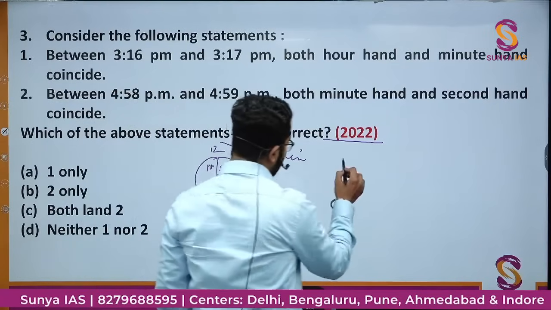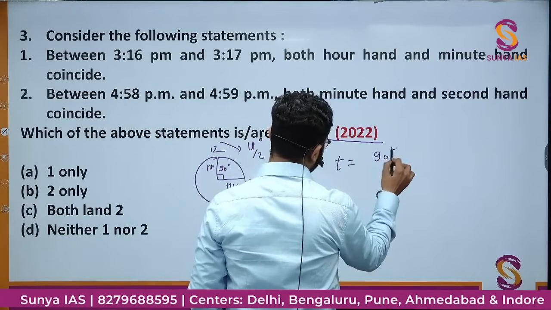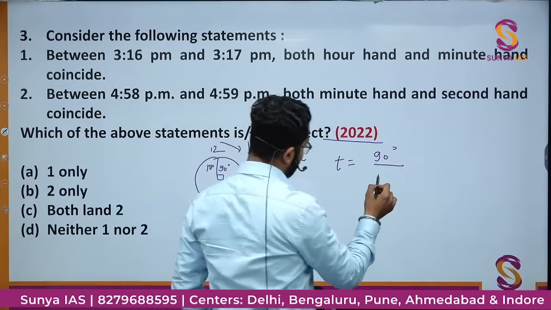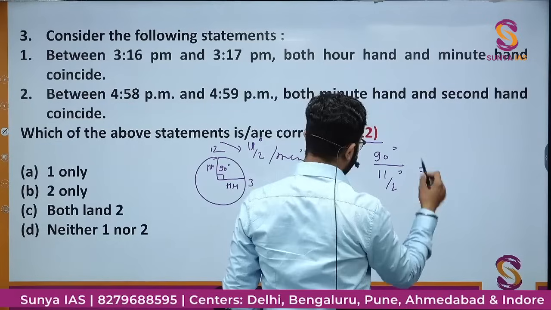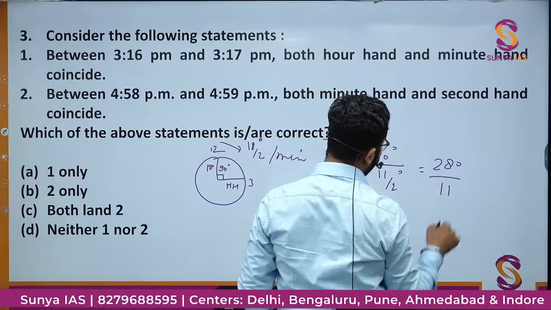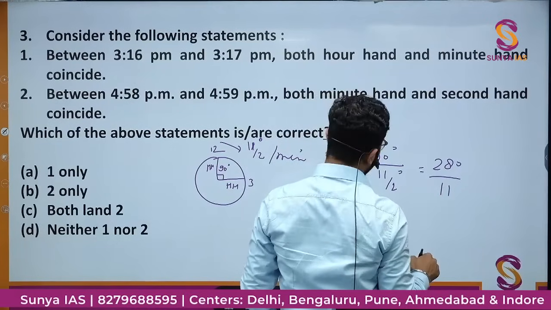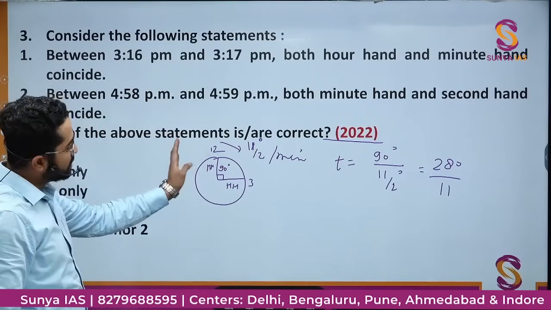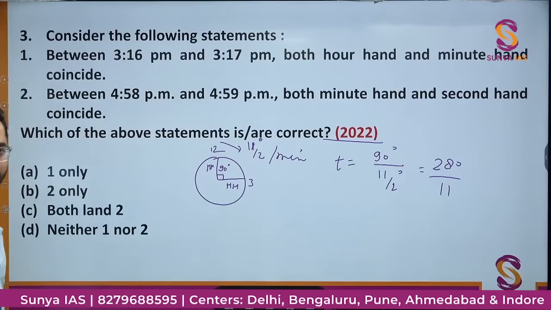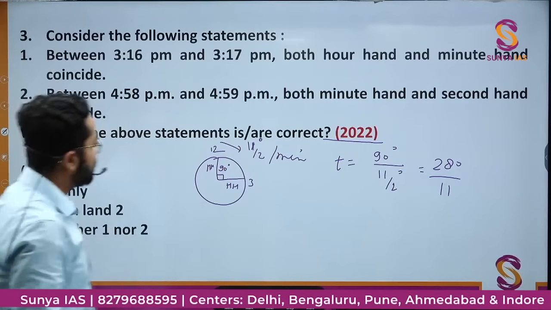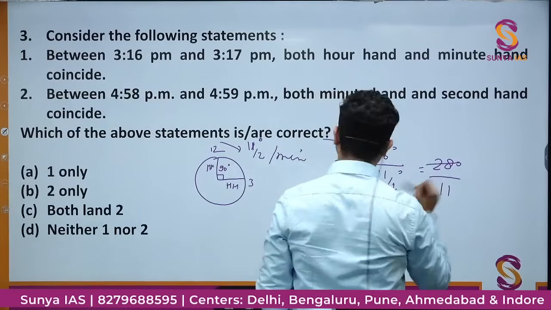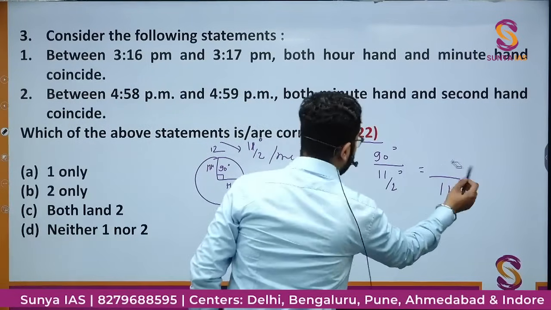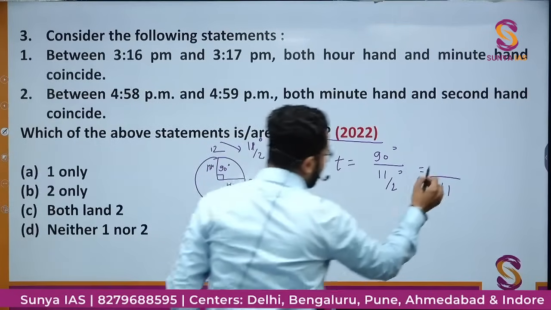So time is equal to the distance that it has to cover for coinciding upon speed 11 by 2 degree. So this would be 90 by 11 by 2, so this would be 90 into 2, sorry, this is 180 by 11.